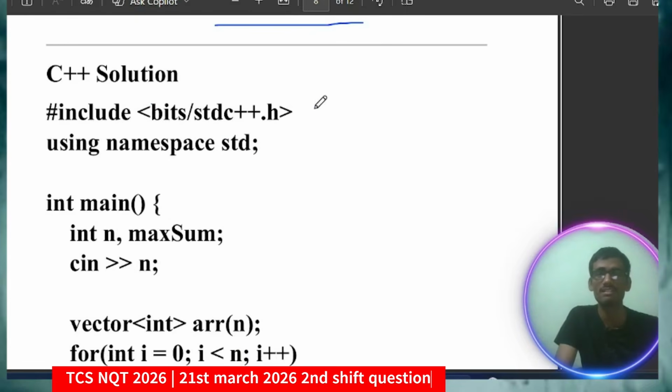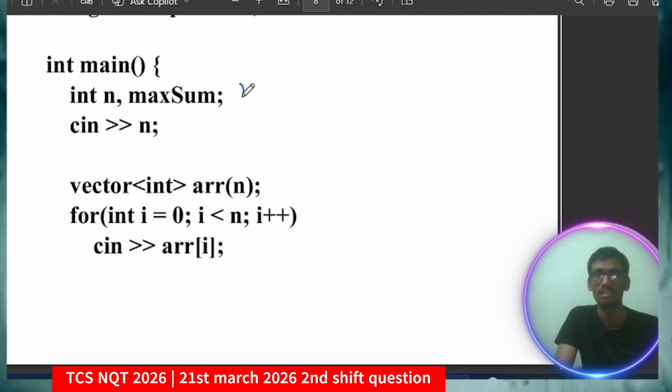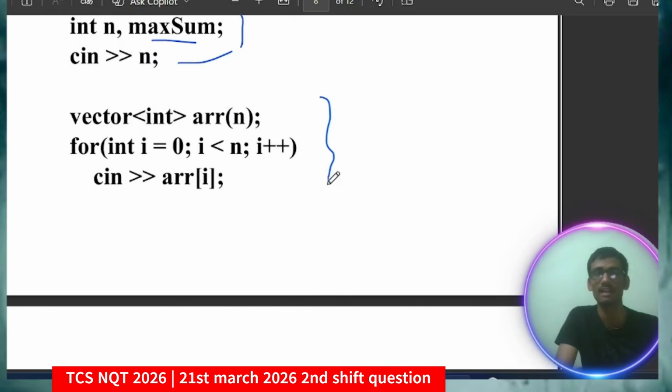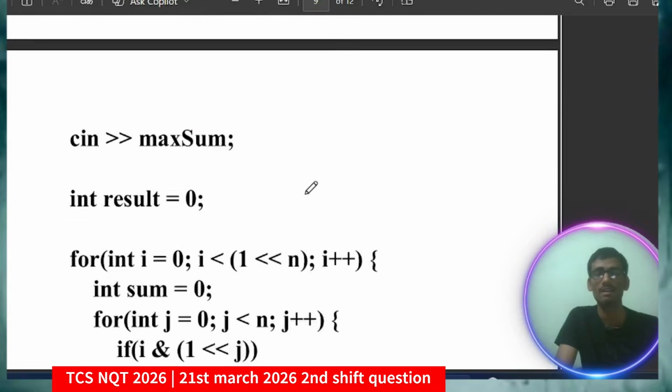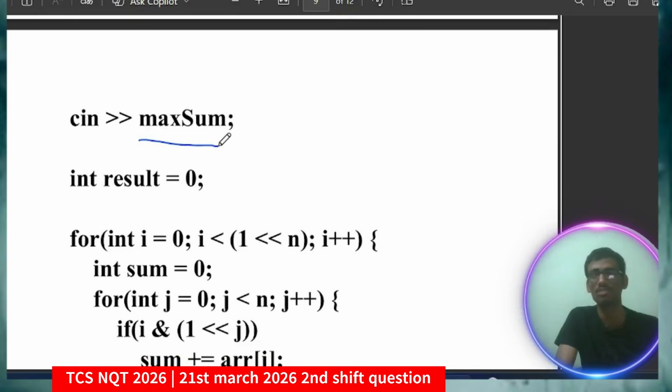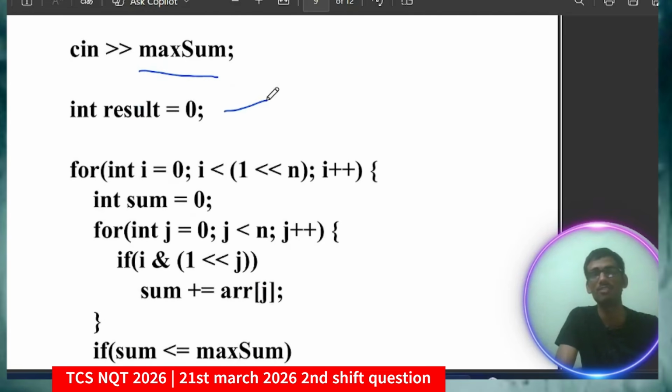So #include bits/stdc++.h, using namespace std, and taking the input: n which denotes the size of the array, and the maximum sum also. Okay, so here I am taking the array input, declaring the array arr and taking the input in the array, and the maximum sum, all three inputs you have to take. So that's why I am taking int result equal to 0. Let me tell you again what inputs you have to take.